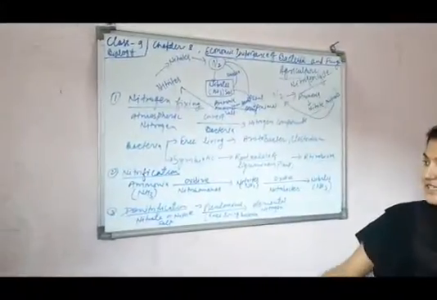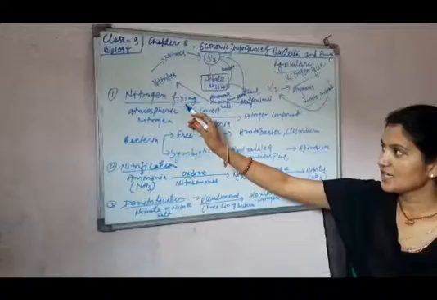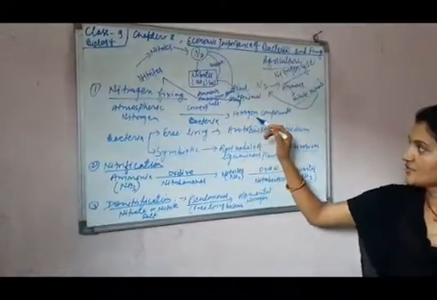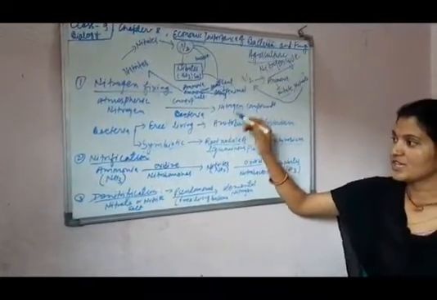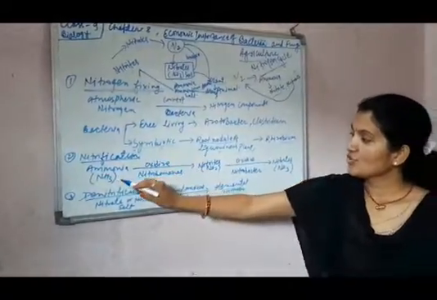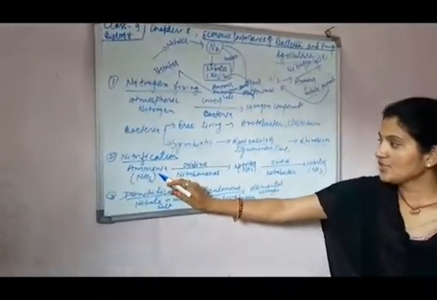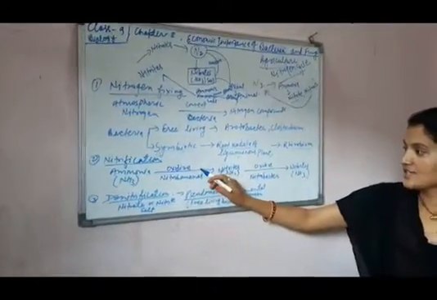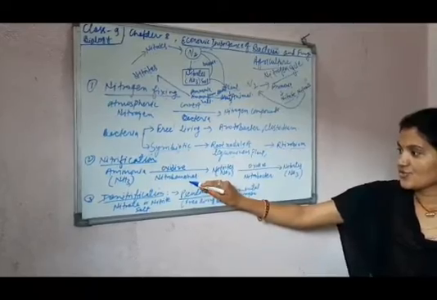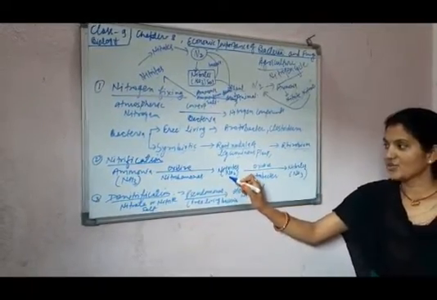Now, the second step is nitrification. The first one is nitrogen fixation, in which atmospheric nitrogen is converted into a nitrogen compound. The second one is nitrification, in which ammonia, also a nitrogen compound, is oxidized by the bacteria Nitrosomonas into nitrites, NO2.